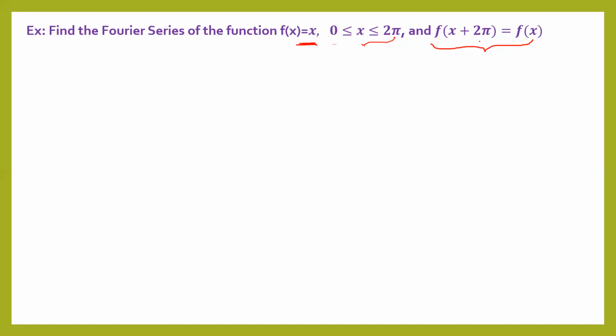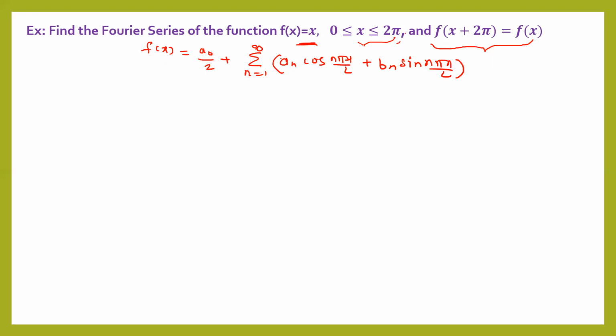When we have to find the Fourier series for this function, first of all, write the formula for the Fourier series: f of x is equal to a0 by 2 plus summation n from 1 to infinity of an cos n pi x upon L plus bn sine n pi x upon L, right? Now we have to find these a0, an, and bn. Before this, we must know the value of L.